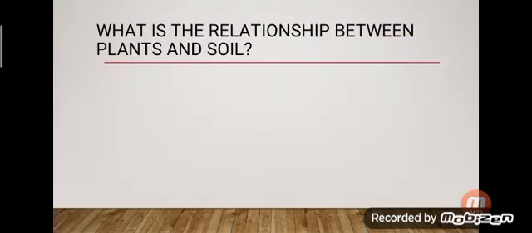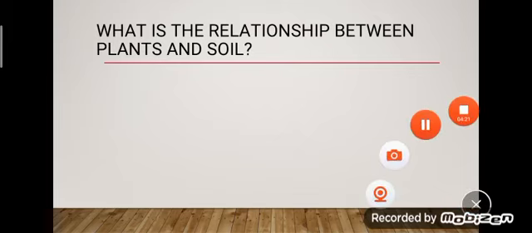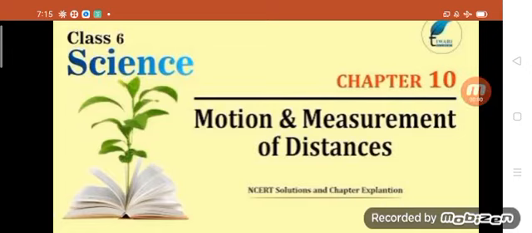Then what is the relation between plants and soil? Plants help prevent soil erosion, and soil gives nutrition to plants. Okay dears, this chapter is over. Next chapter is motion and measurement of distances. This is chapter 10.